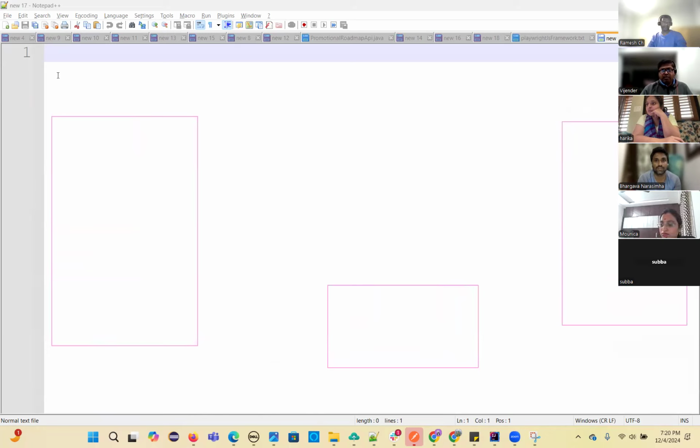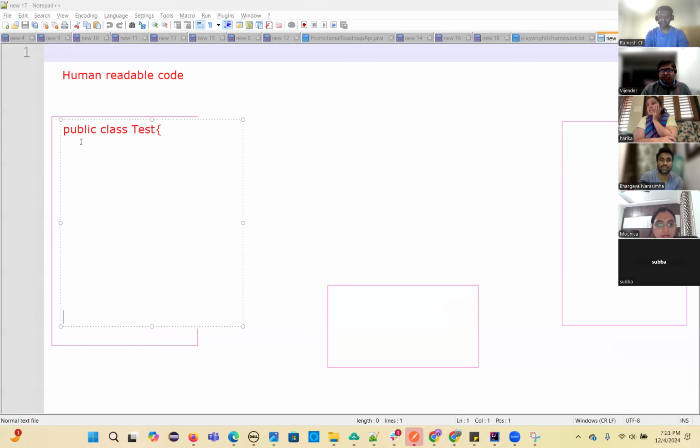So nowadays you write code that is human readable. See, this is plain English code. All of this you can write as plain English code. I'm writing a simple Java program: public class Test. This is my simple Java program.